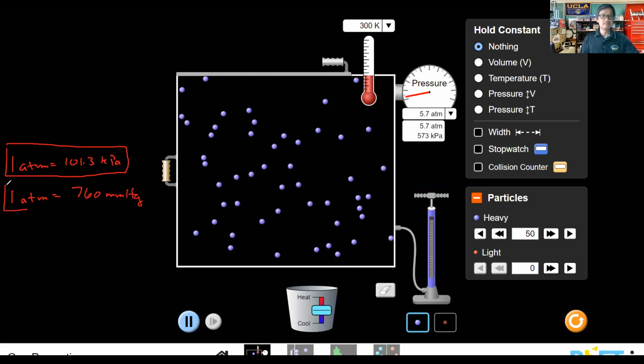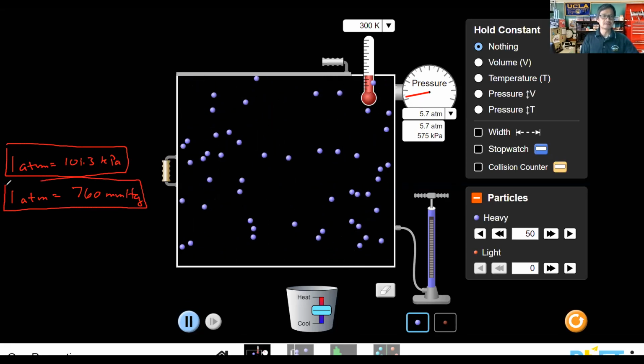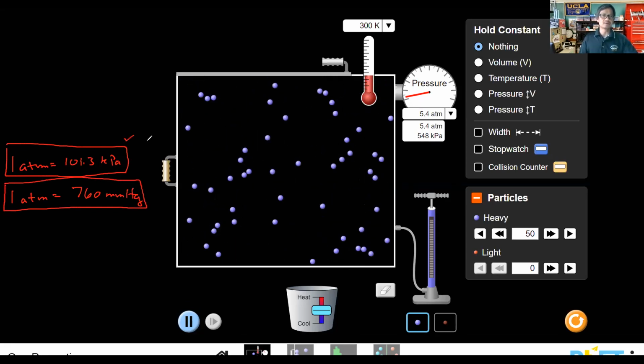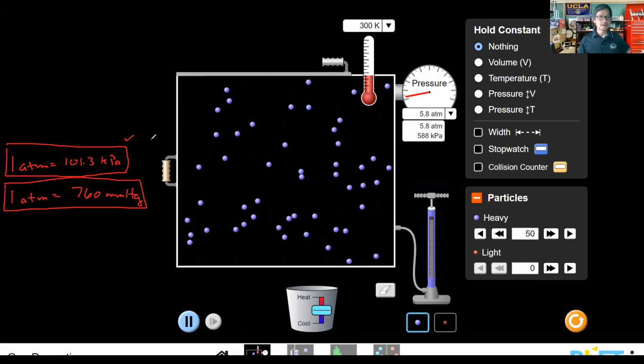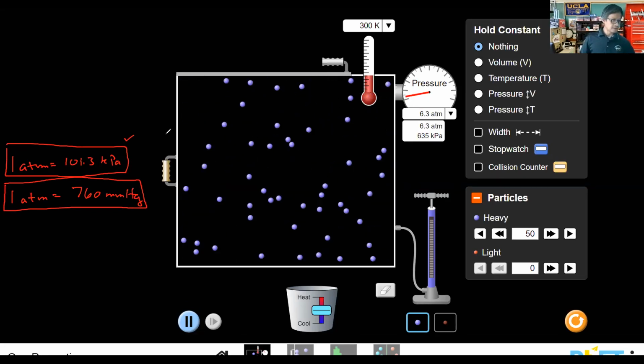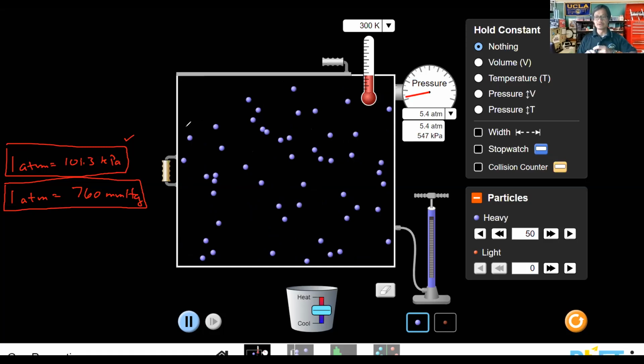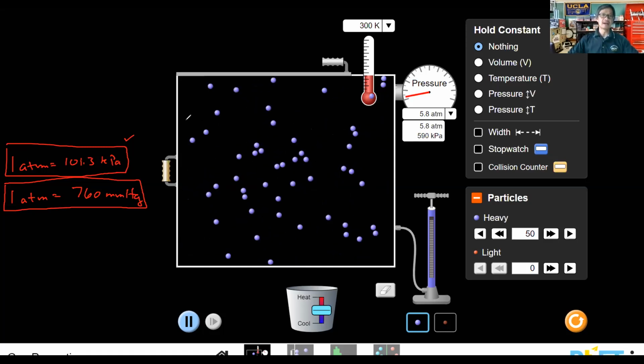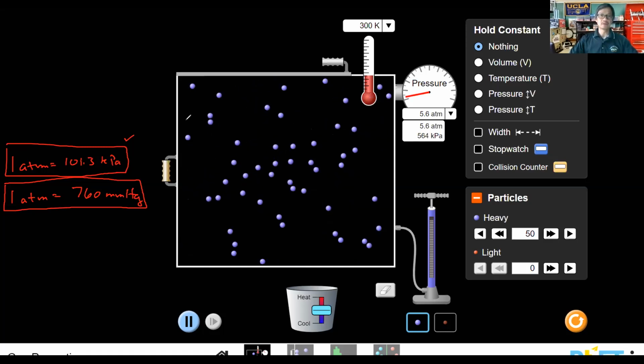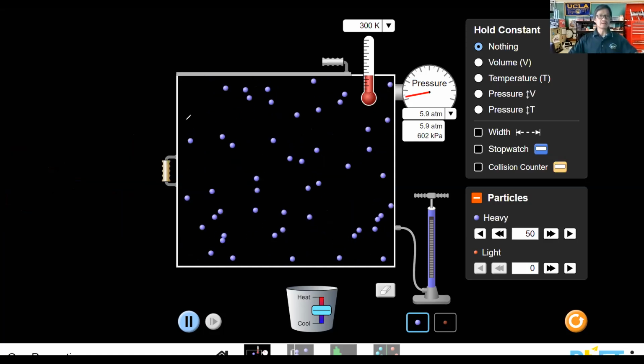Now, millimeters of mercury is not used as much in science. Okay, it's more this one right here that you should remember, but make sure you keep that in mind as well. And so those are the conversion factors that we need in terms of dealing with the units. Okay, so make sure you keep that in mind as we move forward as well. Okay. All right, so with that said, let's see what else.